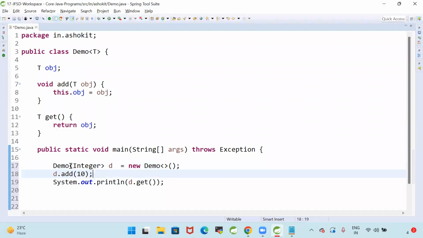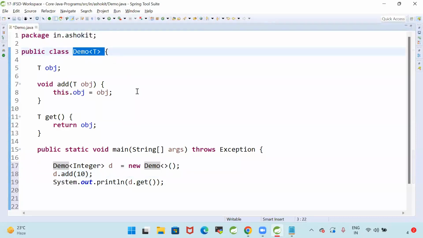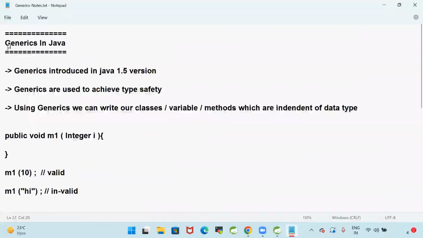Tomorrow when we go for collections, we are going to represent a generic type, what type of data. Demo class is a generic type. What is generics? Generics were introduced in Java 1.5. Generics are used to achieve type safety.